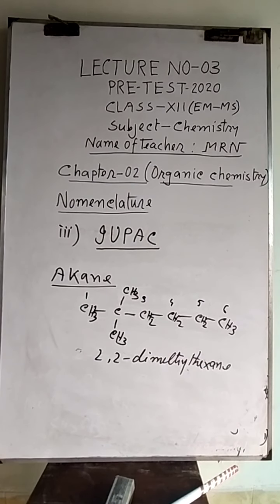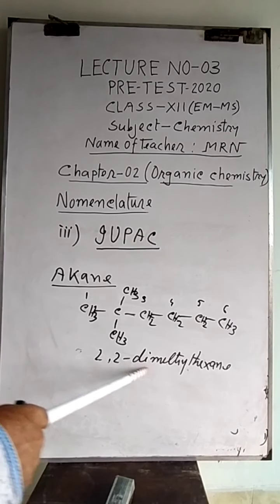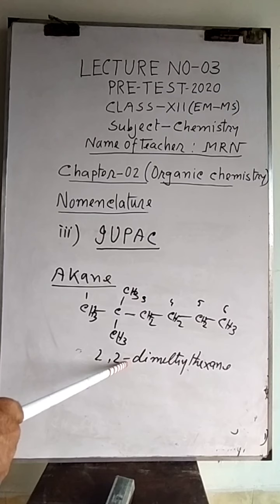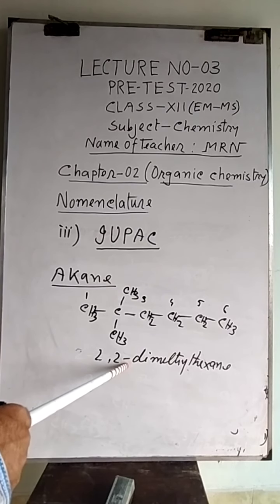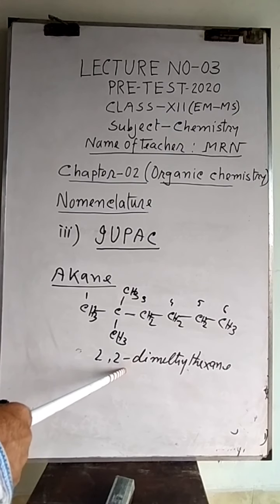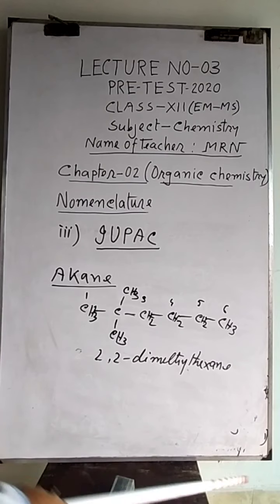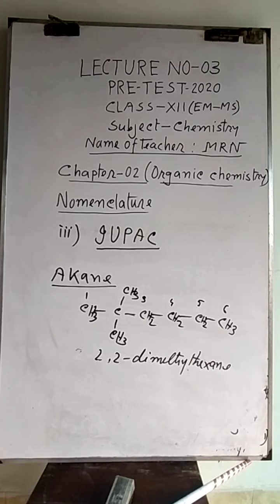One point I want to mention here: when more than one digit is present, between the digits we have to write a comma, and between a digit and a word we have to give a hyphen. Hyphen is needed between digit and word name, and comma should be given between two digits when given in this way.